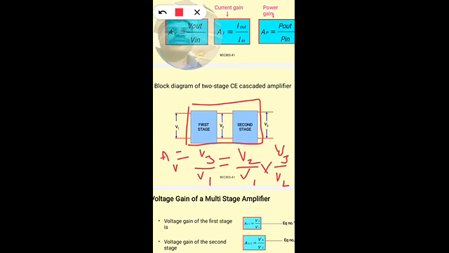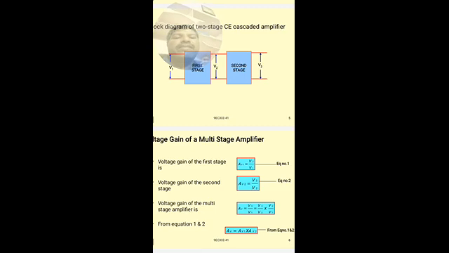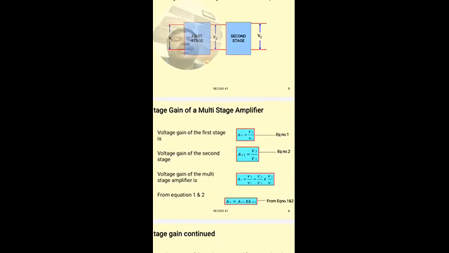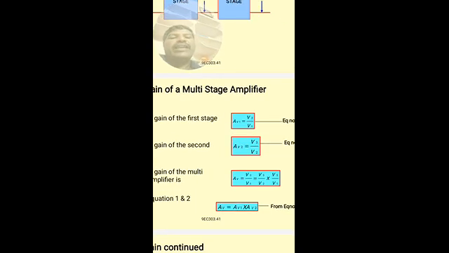Here V2 gets cancelled, giving V3 by V1. So the overall gain of the multi-stage amplifier is the